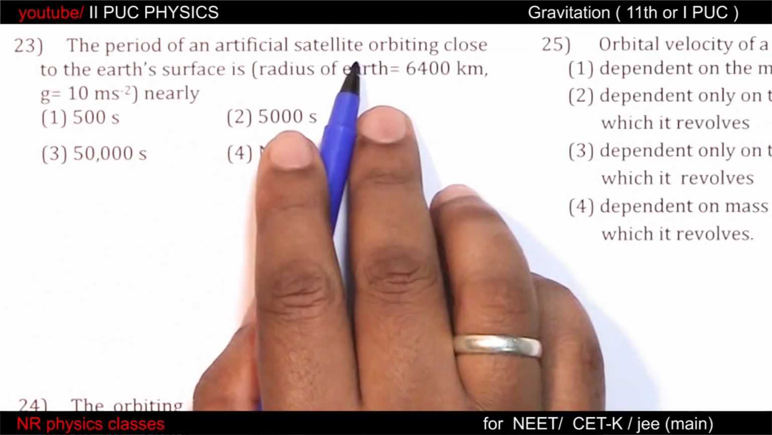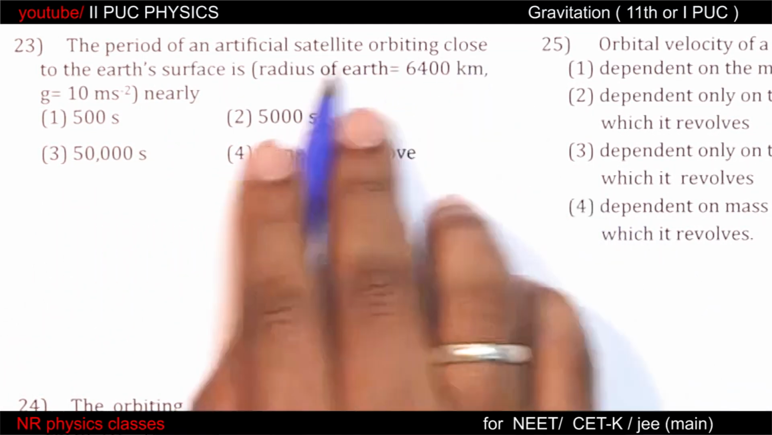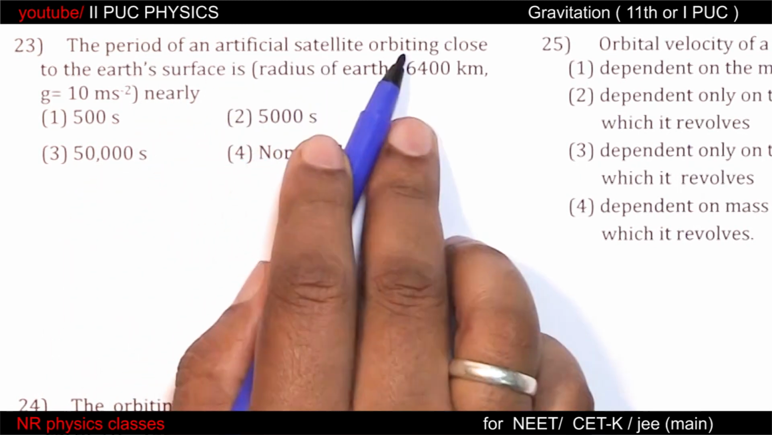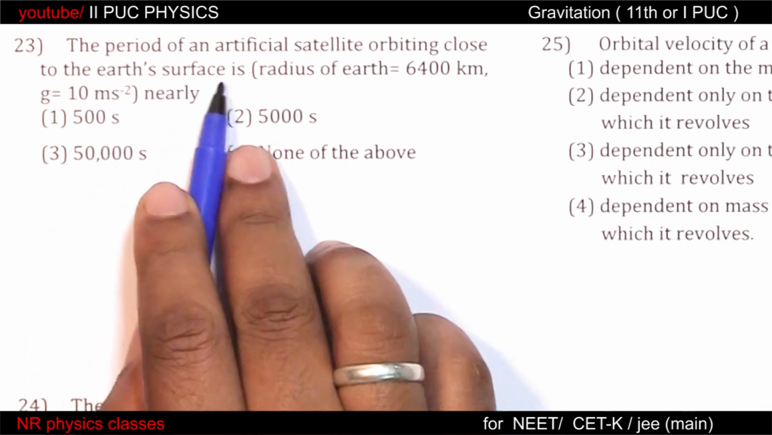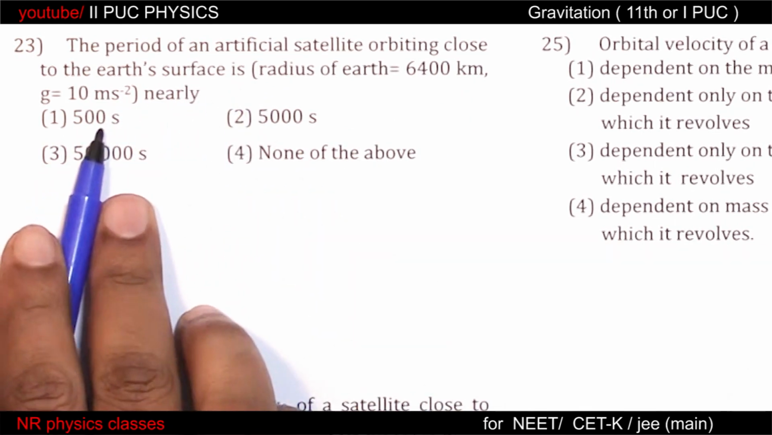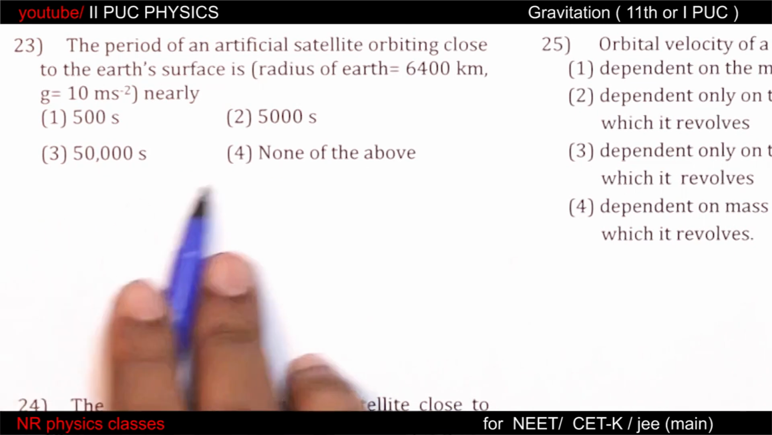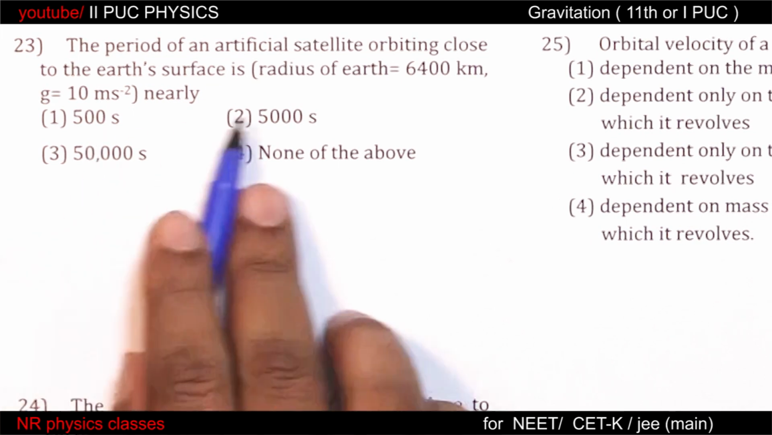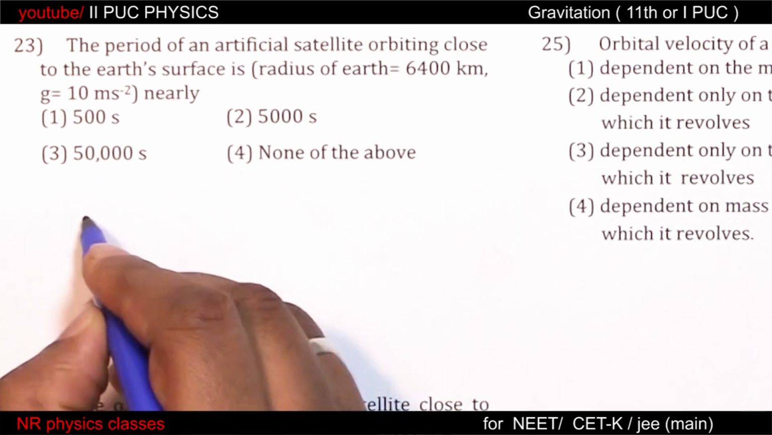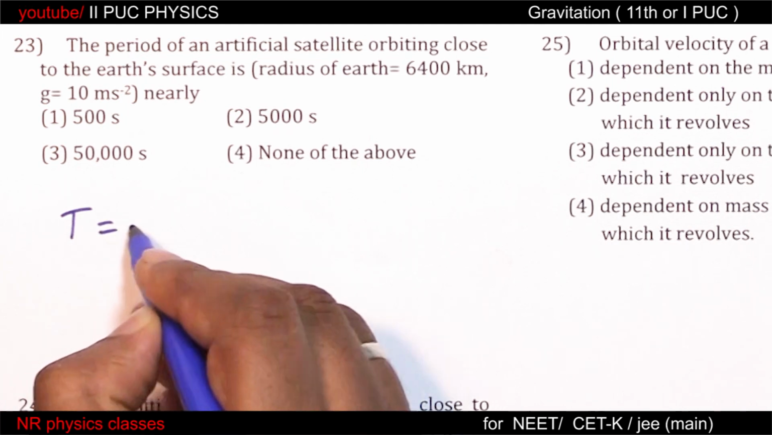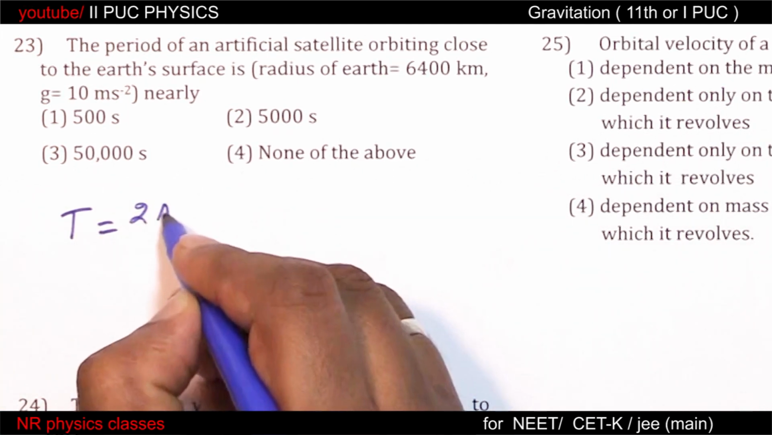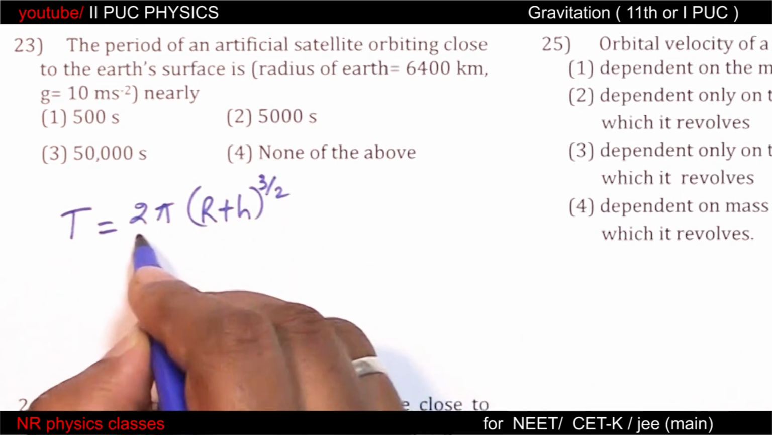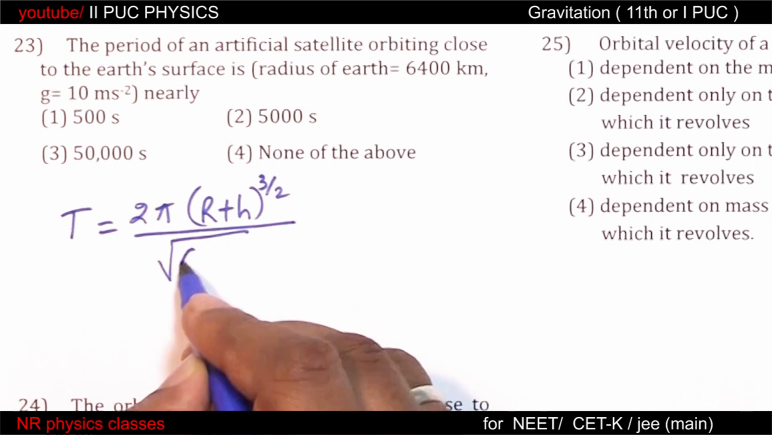The period of an artificial satellite orbiting close to the Earth's surface is, observe these 4 options. None of the above, 500, 5000, 50,000. So approximate value is enough. Expression for time period of revolution of a satellite is 2 pi (r plus h) whole to the power of 3 by 2 by square root of GM.